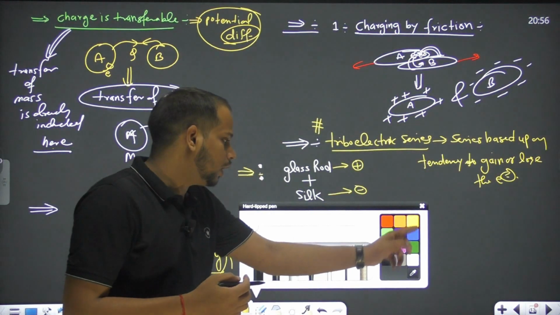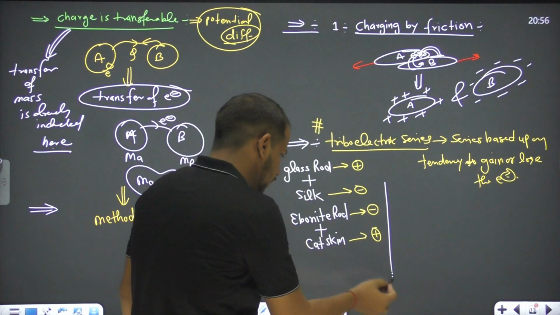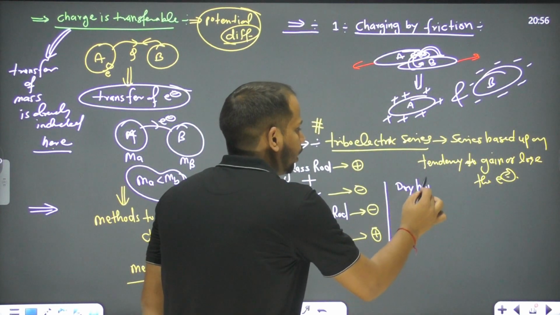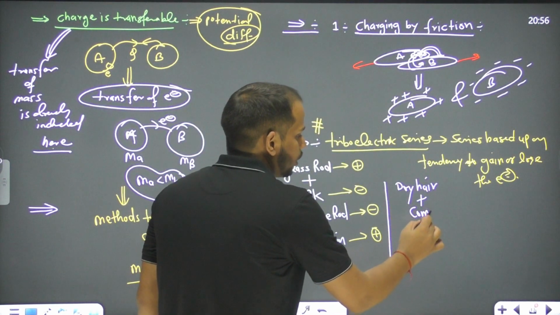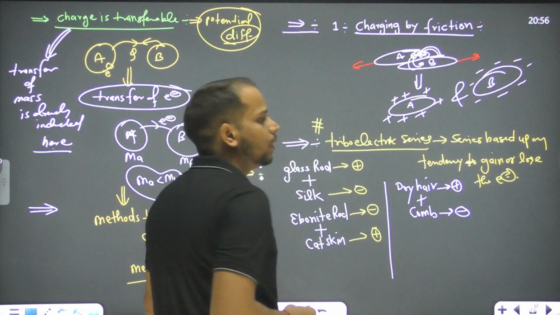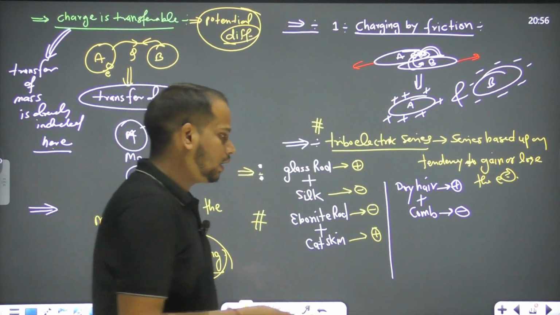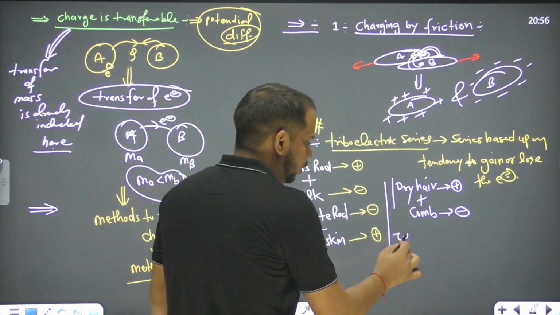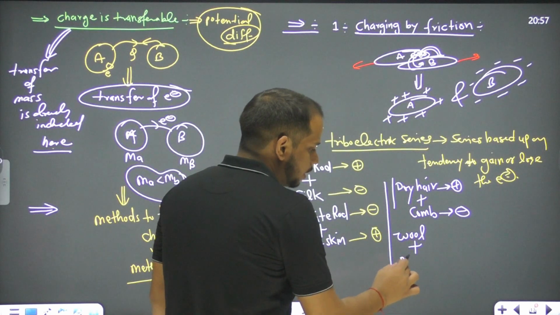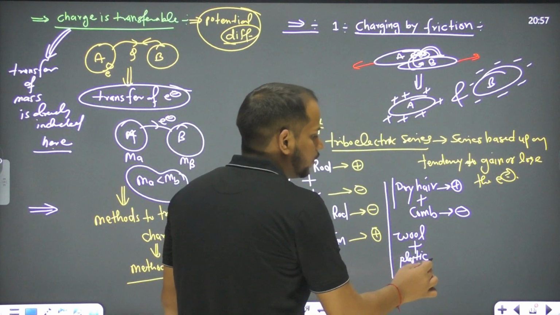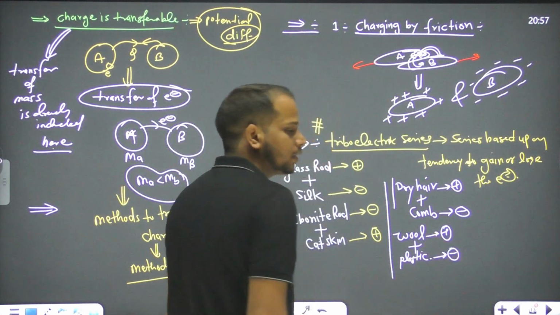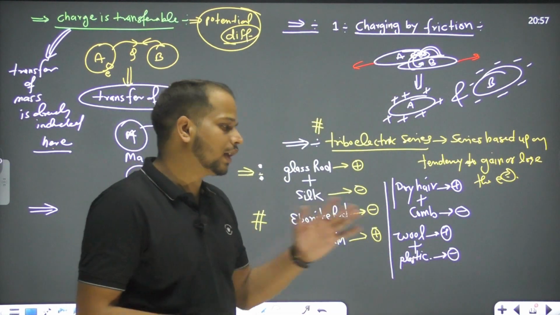Now let's see the next. We can take one more relation. If we have dry hair and a comb, then what will happen? The dry hair will acquire positive charge and the comb will acquire negative charge. It's the same with wool. If we have wool and we are rubbing it with plastic, or rubber, then the wool will be positively charged and the plastic or rubber will have a negative charge.